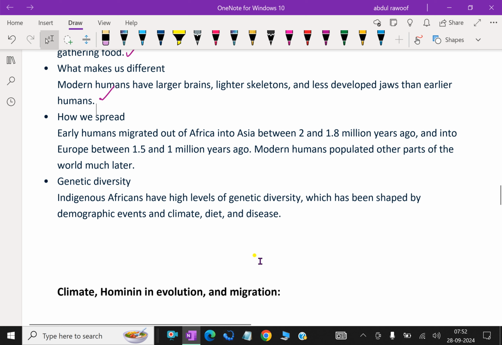Climate, hominin evolution and migration. As far back as 30 million years ago, hominids were reacting to changes in their environment. Hominins is often used when speaking more specifically about modern humans and their more recently extinct ancestors.